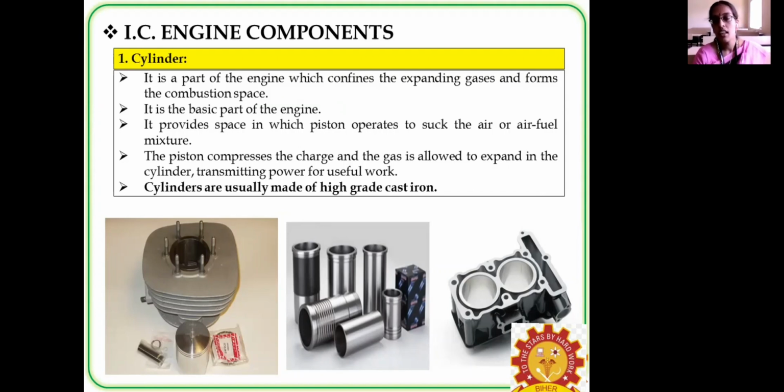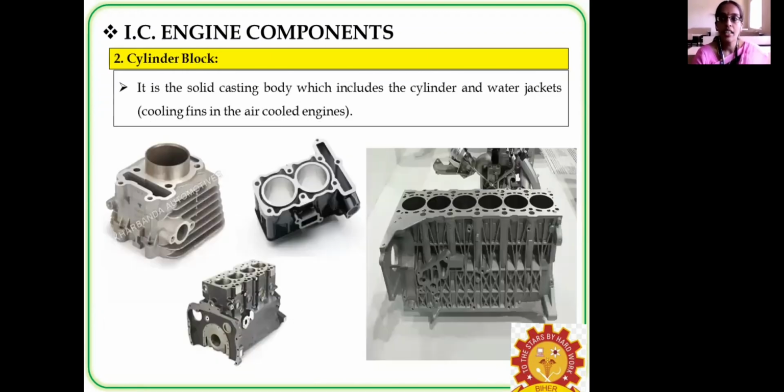Normally the cylinder is made of high grade cast iron, because cast iron can withstand high temperature and pressure. As the combustion process takes place at a very high temperature and pressure, the cylinder is normally made of high grade cast iron.